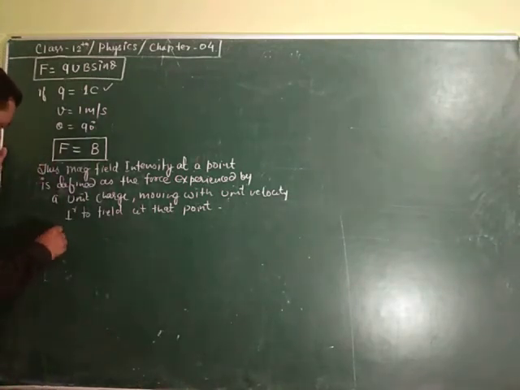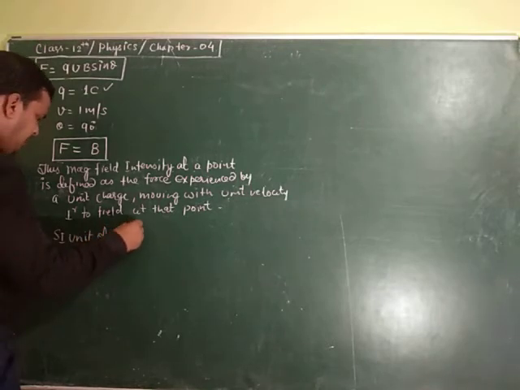Now what is the SI unit of magnetic field?